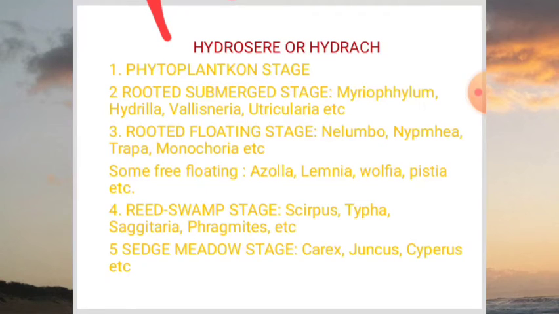The first stage of this hydrosere succession is the phytoplankton stage. In this phytoplankton stage, blue-green algae, green algae, diatoms and bacteria are the first organisms that colonize the pond. So phytoplanktons like green algae, diatoms, and bacteria are the first organisms to colonize this area. We can say this phytoplankton is the pioneer community.